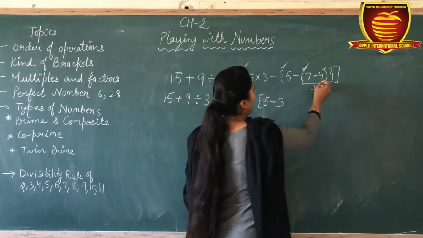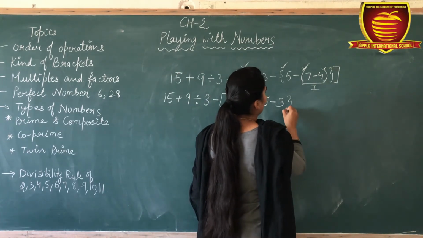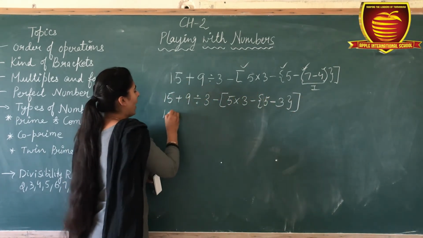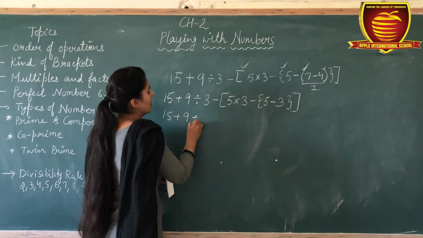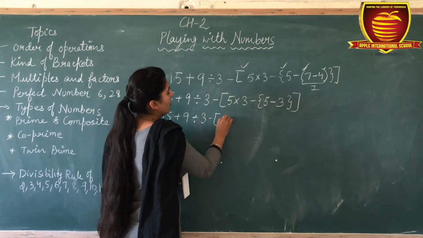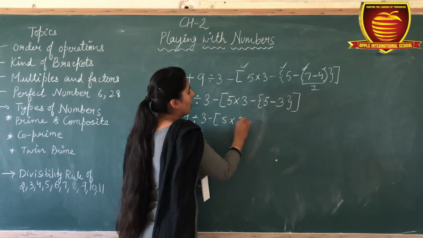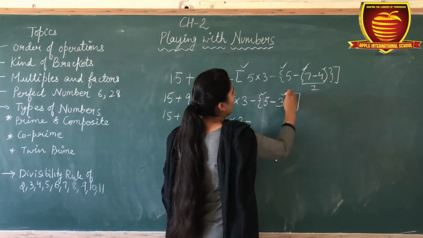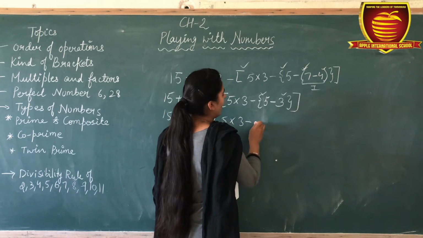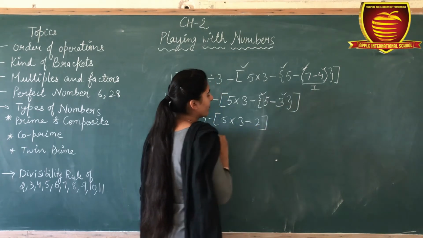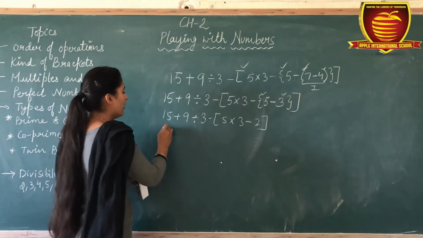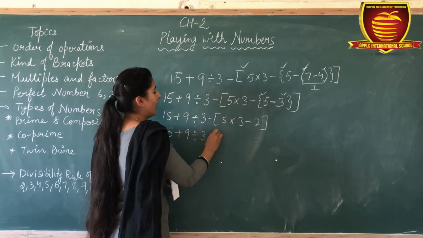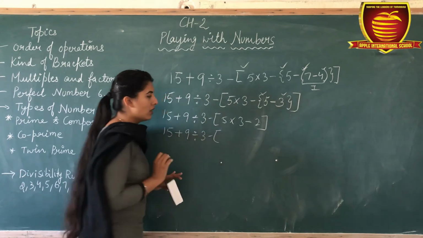After that, which one is curly bracket and square bracket. Now write these all terms as it is. 5 multiplied by 3. After round brackets we have to solve curly brackets. 5 minus 3, 2 square bracket. 15 plus 9 divided by 3 minus, now we have to solve this.